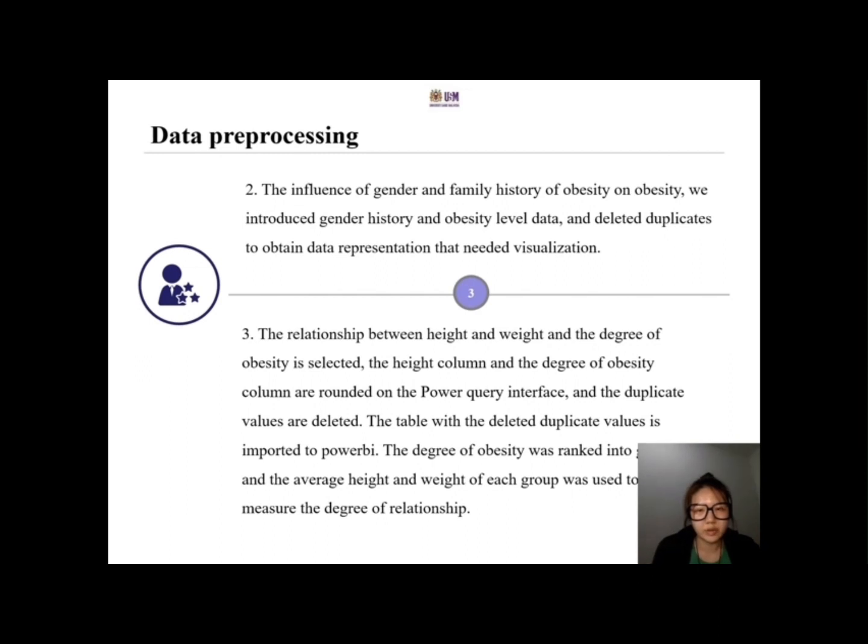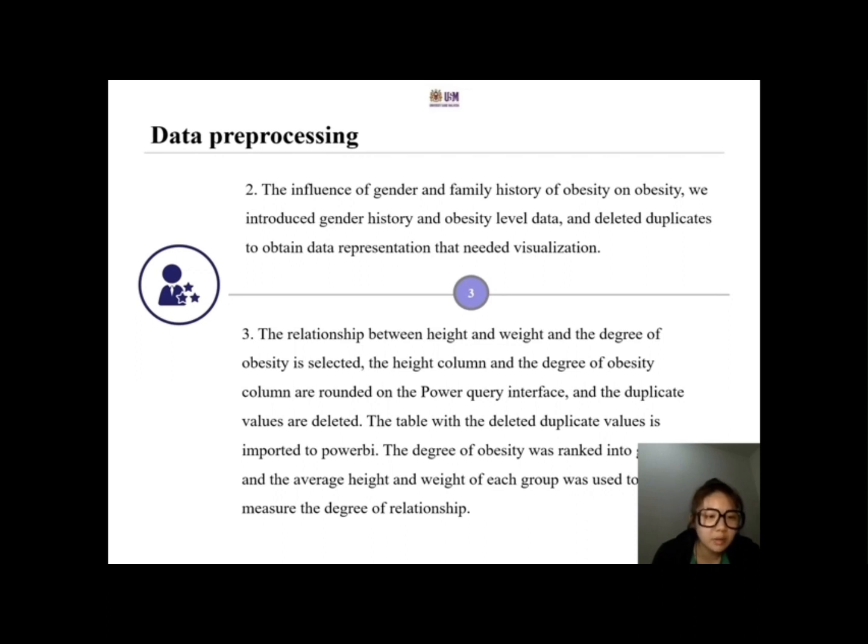The influence of gender and family history of obesity on obesity: we introduced gender, family history, and obesity level data and deleted duplicates to obtain data representation and needed visualization. The relationship between height and weight and the degree of obesity is selected. The height column and the degree of obesity column are rendered on the Power Query interface, and the duplicate values are deleted. The table with the deleted duplicate values is imported to Power BI.